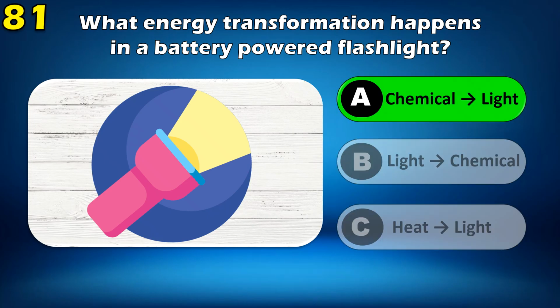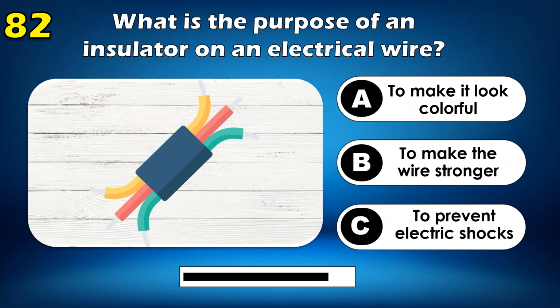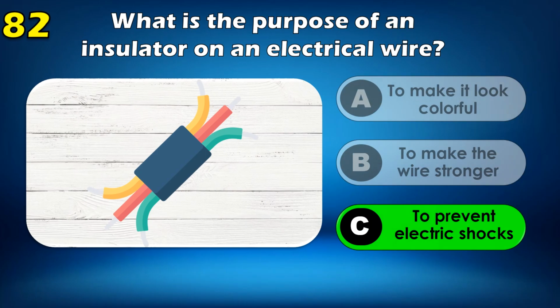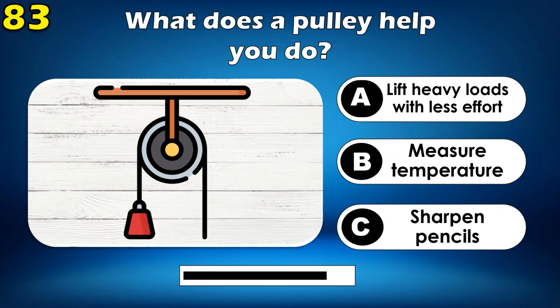CPU. What energy transformation happens in a battery-powered flashlight? Chemical to light. What is the purpose of an insulator on an electrical wire? To prevent electric shocks. What does a pulley help you do?